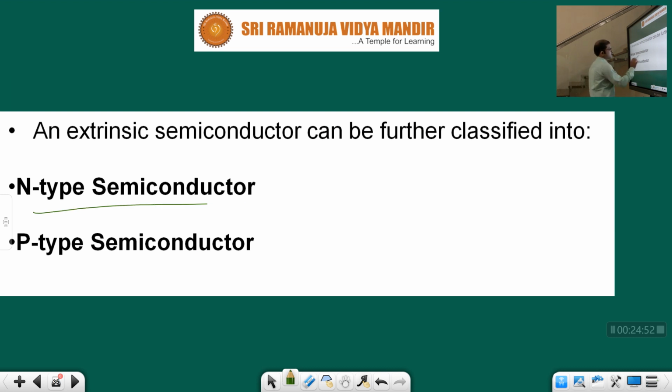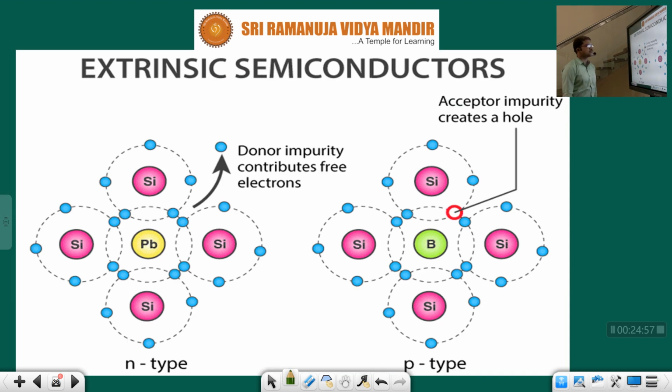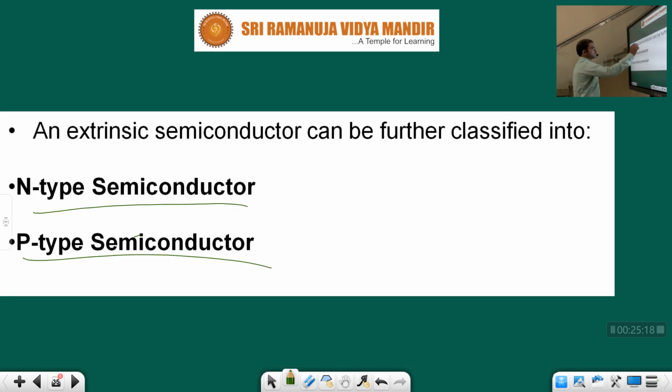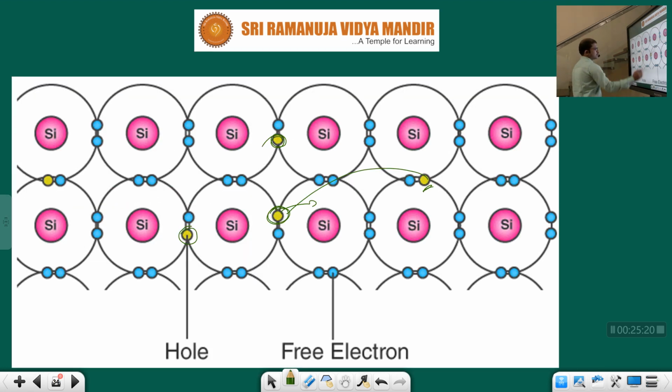Yeah, extrinsic semiconductor will be further classified as what, children? P type and N type. See, children, here this one is silicon, and what is the impurity? Pb. And since it has an excess electron, this electron is donated to this silicon. I showed it in the earlier picture. Silicon is having an empty space, right?